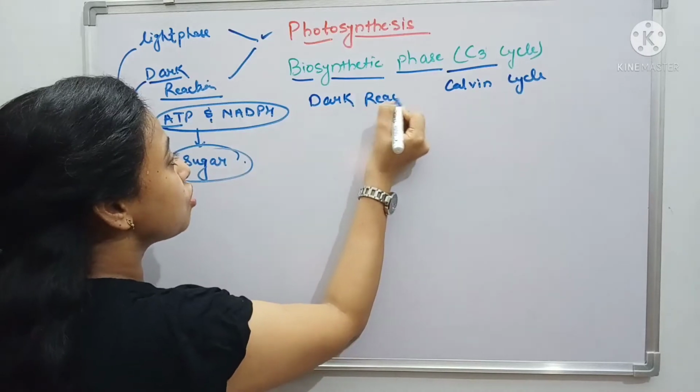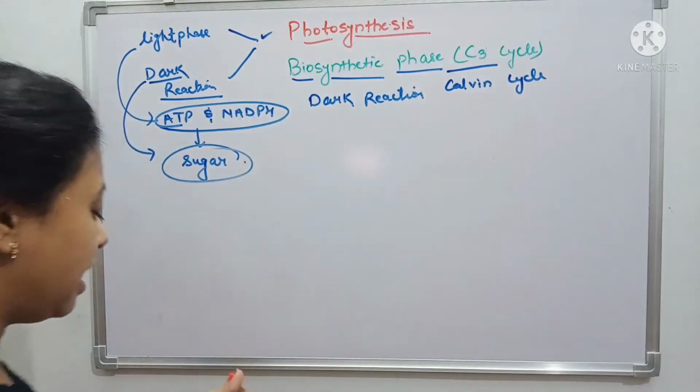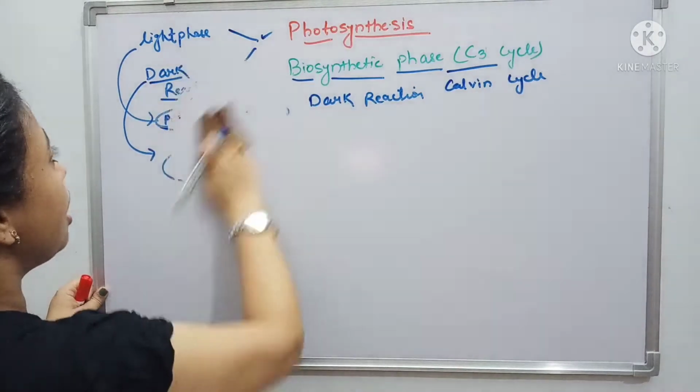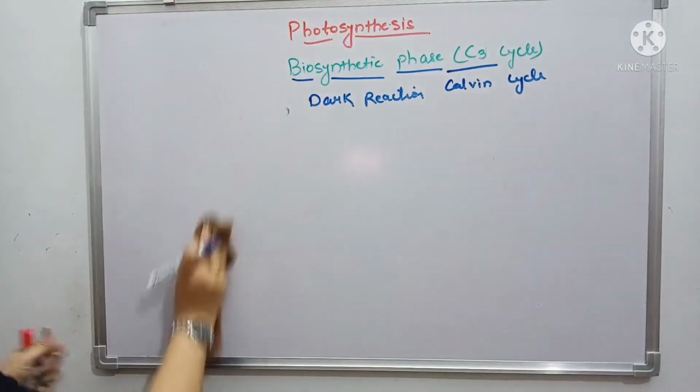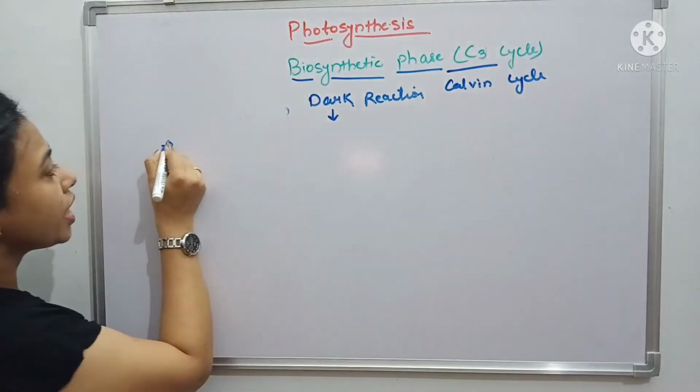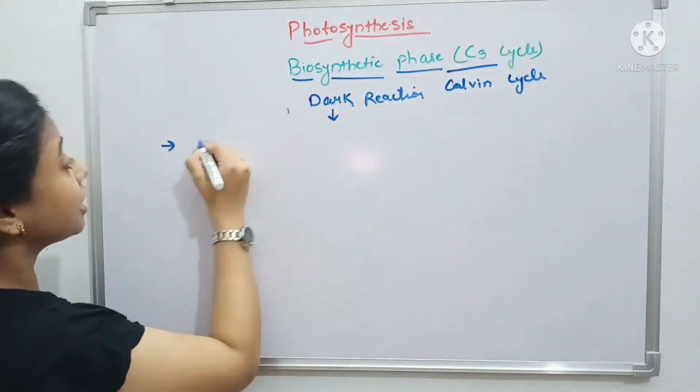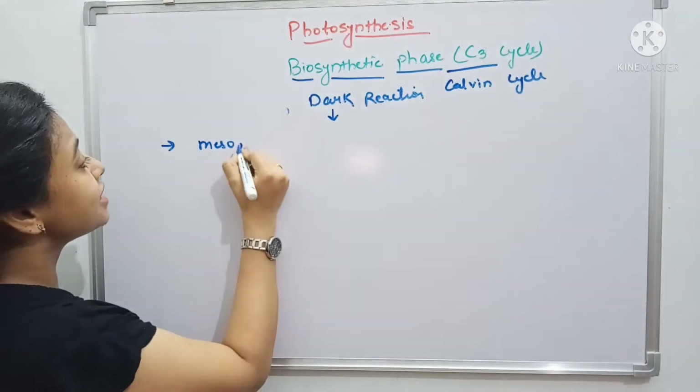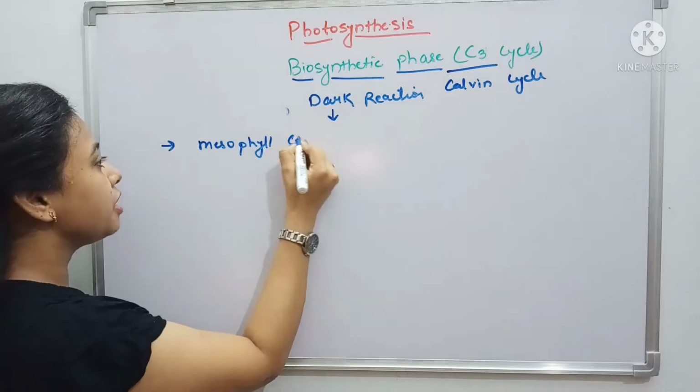So let's have a look at the main points of this dark reaction. First of all, where does the dark reaction take place? Of course in the leaf, but particularly in mesophyll cells.